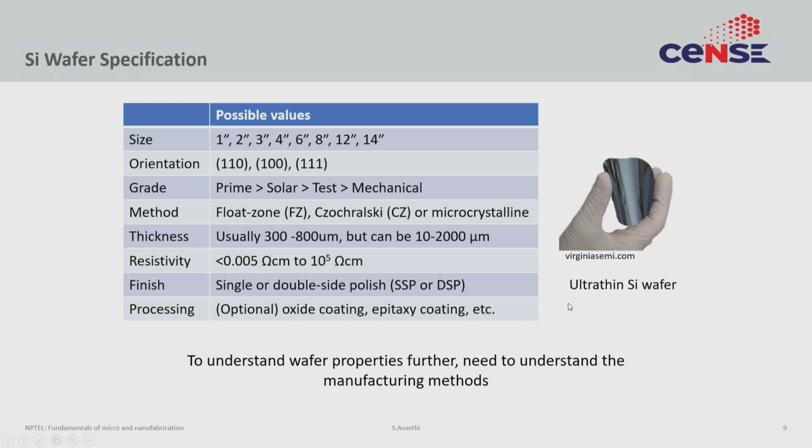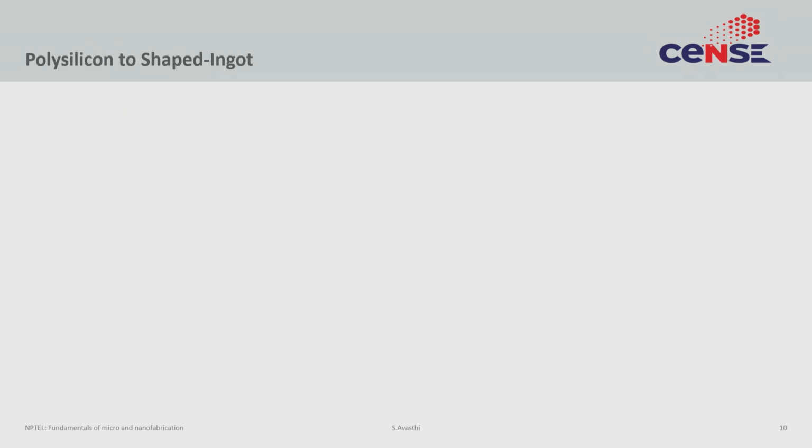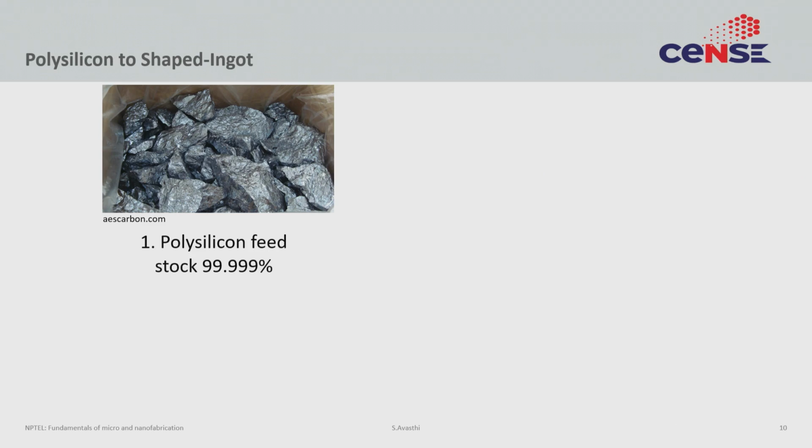Now, to understand each of these specifications a little more, we want to go into the detail and understand how we actually make a single crystalline silicon ingot. So, we start with what is called polysilicon. This is silicon that has been purified to 99.999%, which for most material or chemical applications is essentially pure. So, this is the purest silicon you can buy.